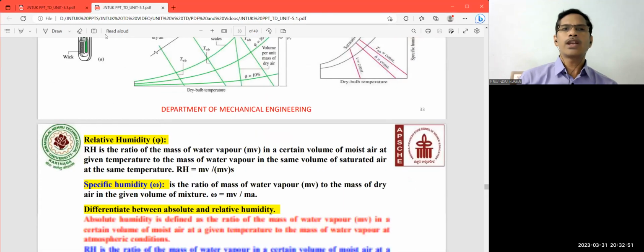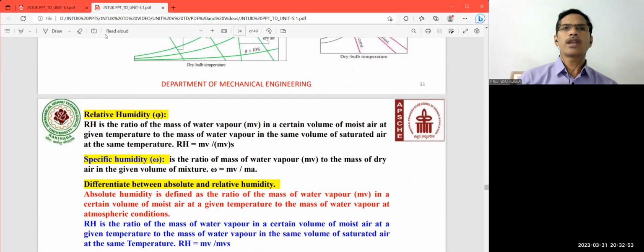Next, what is meant by relative humidity? It is defined as the ratio of the mass of the water vapor in a certain volume of moist air at a given temperature to the mass of the water vapor in the same volume of saturated air at the same temperature.